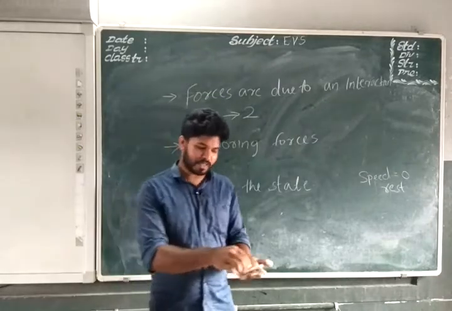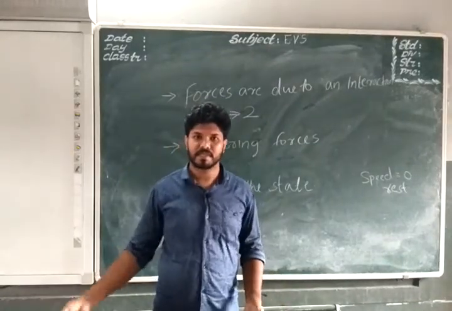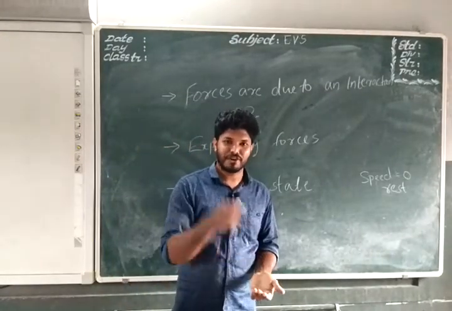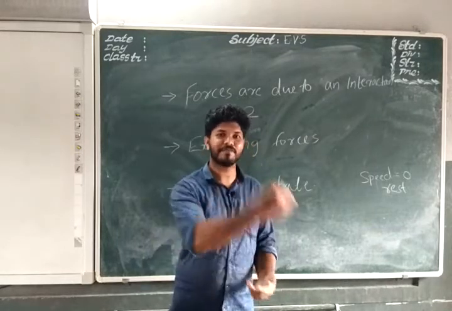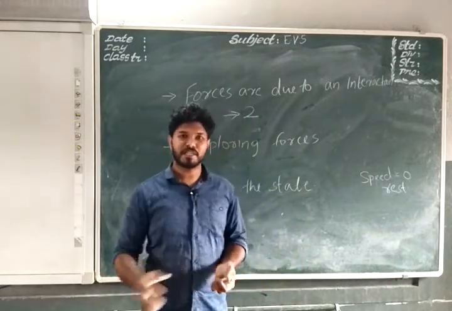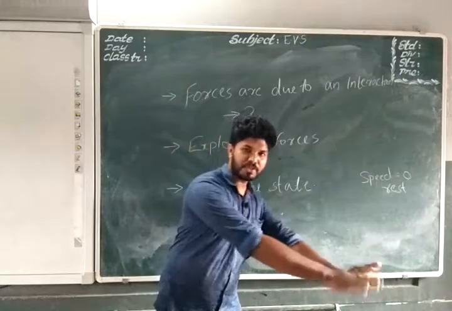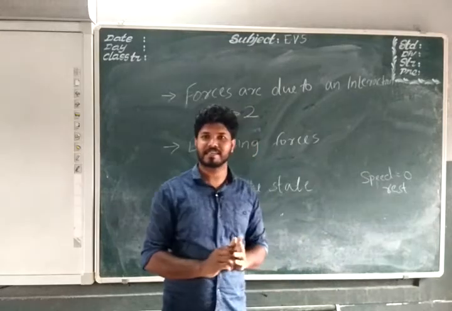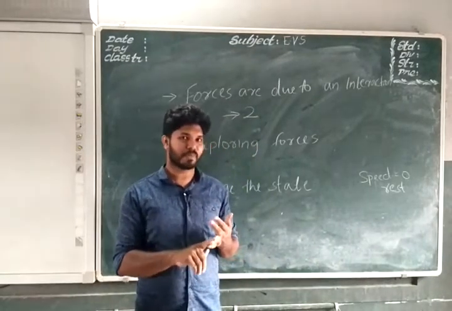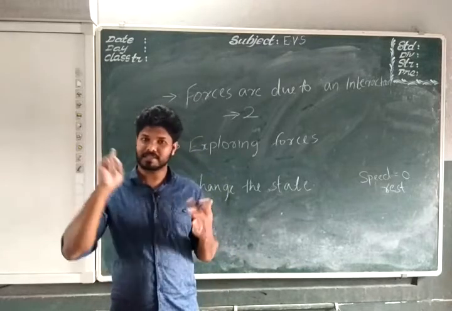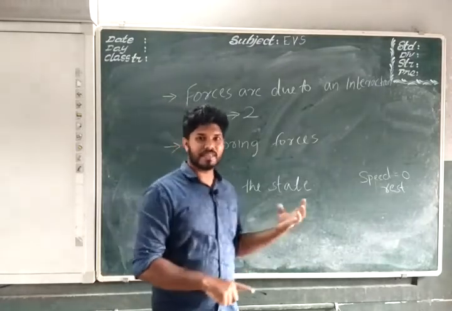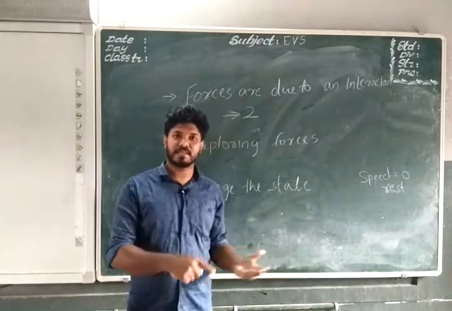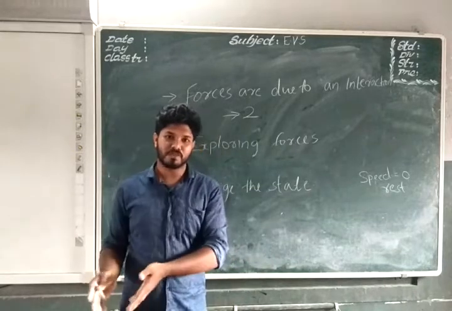If it is already moving, if it is going to fall down from the table, suddenly I come and catch it and make it rest. So if the chalk is already moving, I can give a force to stop it. If the ball is moving towards the goalkeeper, the goalkeeper stops the ball. That is, a moving ball is brought to rest. So a force can stop a moving body. We already discussed this in the first class. So it can change the state of motion into the state of rest. It can change the state of rest into the state of motion also.